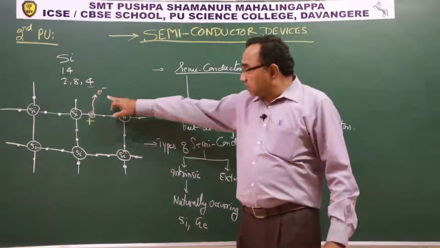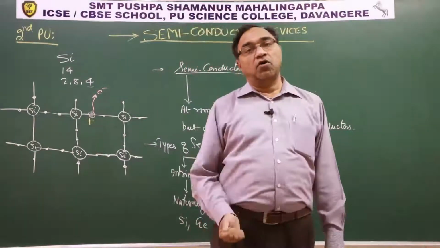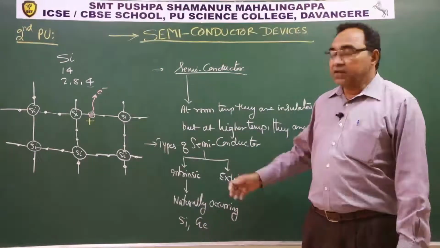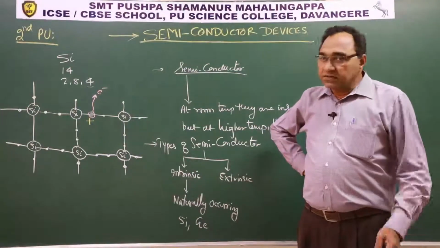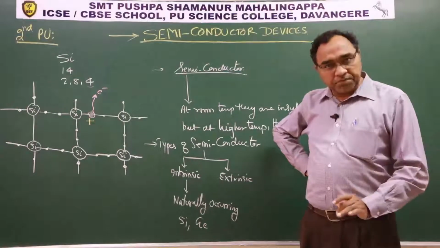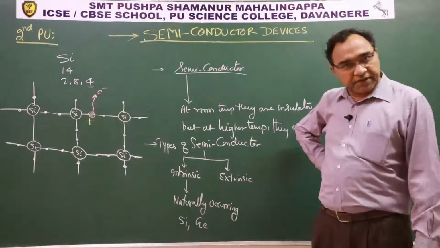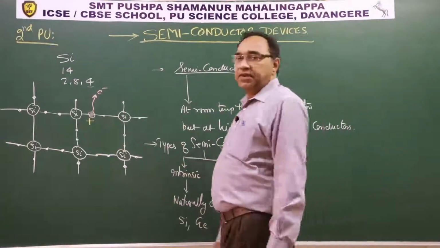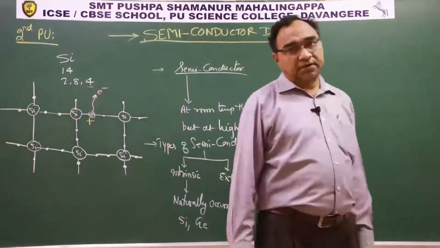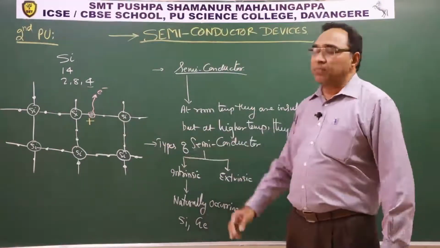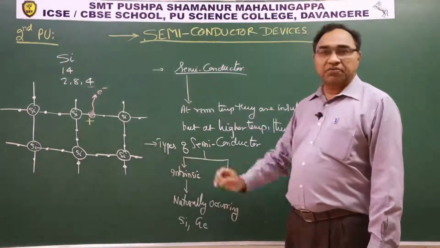The electron produced as a result of dissociation of the bond is responsible for the conduction property of the same silicon. See the peculiar behavior? At room temperature, there were no mobile or free electrons. But as we increase the temperature, the dissociation of the bond takes place and free electrons are liberated.